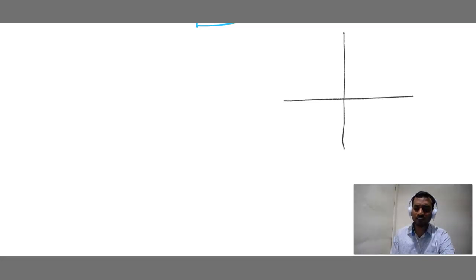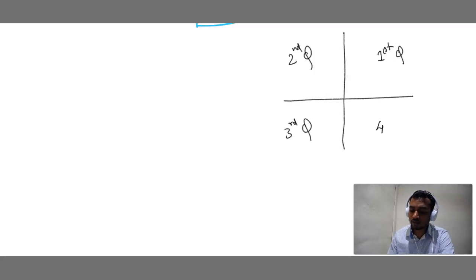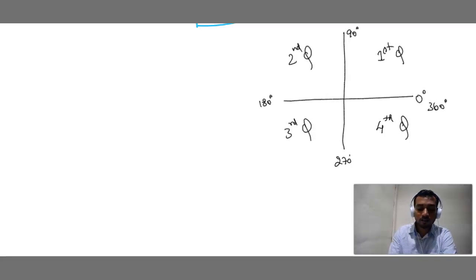I think you have already studied the quadrant system in 9th standard. Right? What is this known as? First quadrant. This is our second quadrant. This is third quadrant. And this is fourth quadrant. That means this is 0 degree, 90 degree, 180 degree, 270 degree and then 360 degree. The angle here we represent in terms of theta. Not only theta, you can use any alphabet, any symbol. But here generally we use theta.